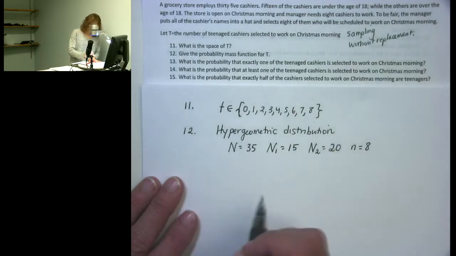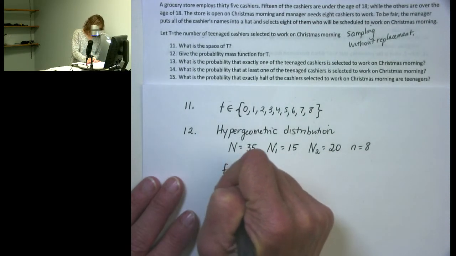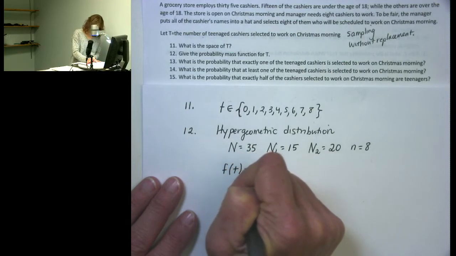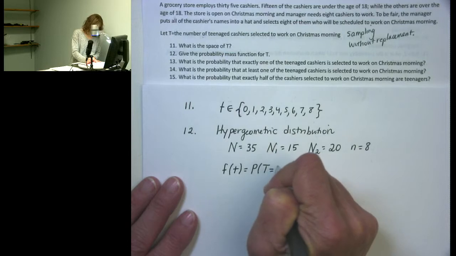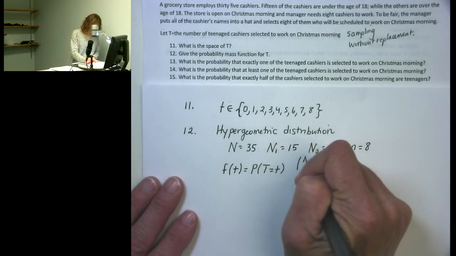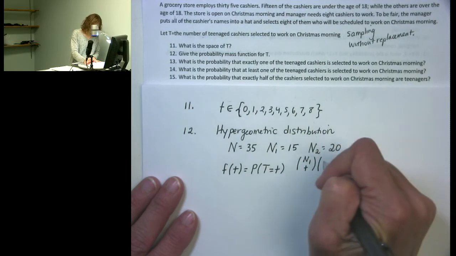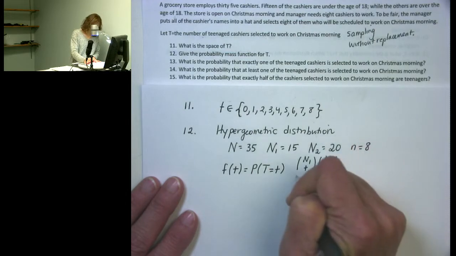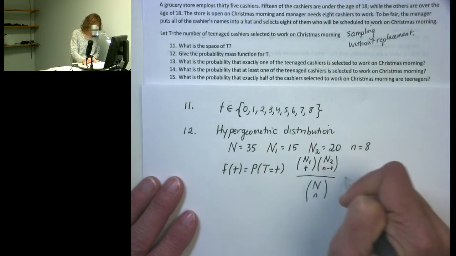Once we have picked out this information, the hypergeometric distribution f of t here, which is going to tell us the probability that our random variable is equal to exactly the value little t, is going to be N1 choose t, times N2 choose n minus t, over big N choose little n.